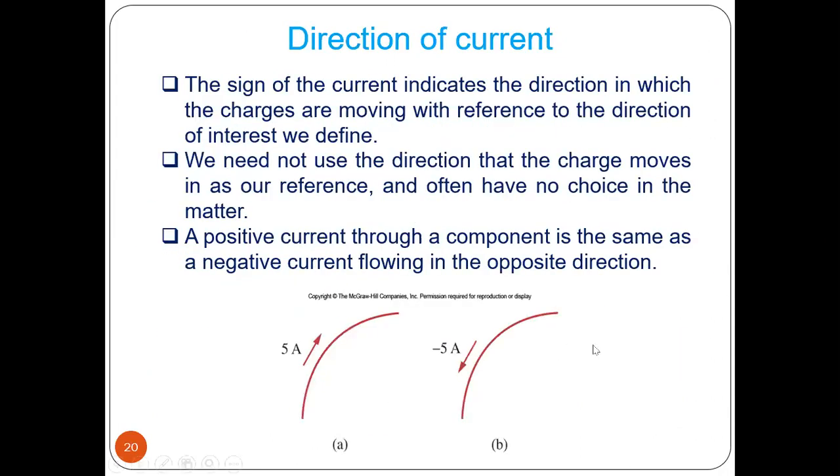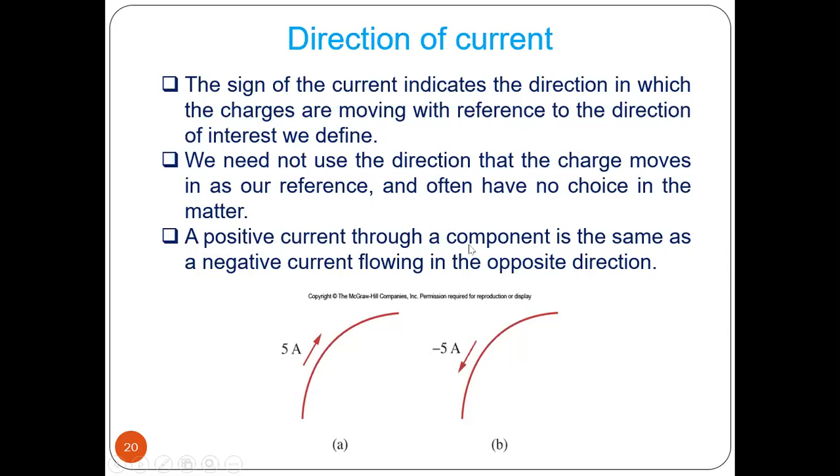Now, direction of current. The sign of the current indicates the direction. Whether it is plus 5 ampere or minus 5 ampere decides the direction of the current. So the sign of the current indicates the direction in which the charges are moving with reference to the direction of interest we define. We need not use the direction that the charge moves in as our reference, and often have no choice in the matter. Now in that case, what we can do is a simple thing.